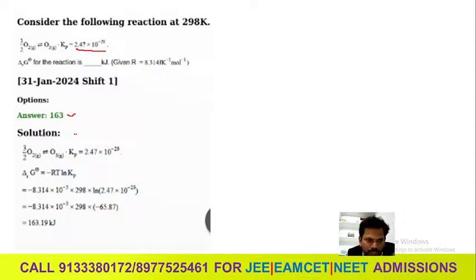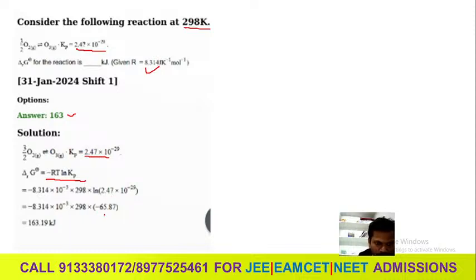Let's see. First we can write the equation: 3/2 O2 is equal to O3. Kp is equal to the value they are giving. So delta G0 is equal to, you know that, minus RT ln K, where K here is Kp. R is 8.314 into 10 to the power of minus 3, they are giving the value in this form, so convert to kilojoules. Next 298, the temperature, and ln of 2.47 into 10 to the power minus 27.